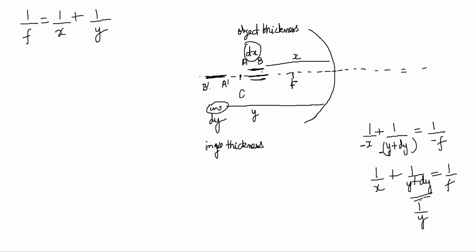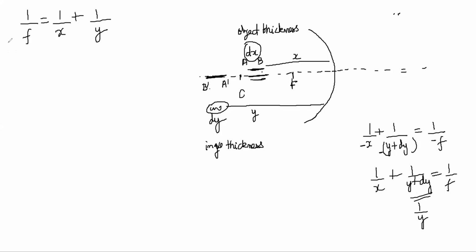Okay, so for a small thickness, that means their points are close to each other. If we figure out the relation between dy and dx, then we'll be able to say for a big body also what will happen, right? So now here, if you differentiate this expression with respect to x and y, right?